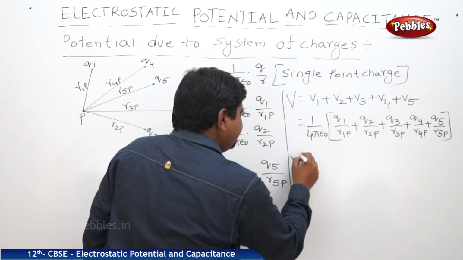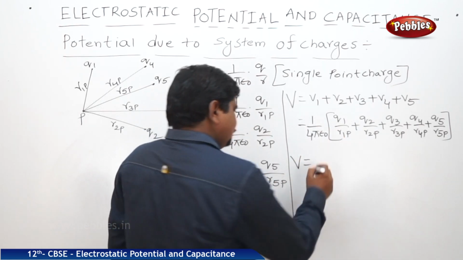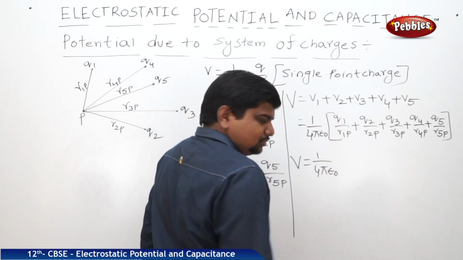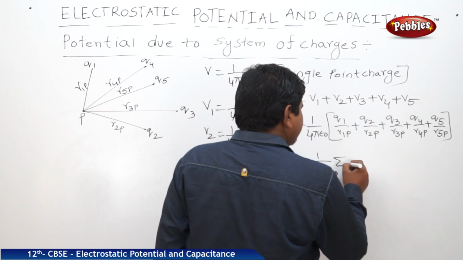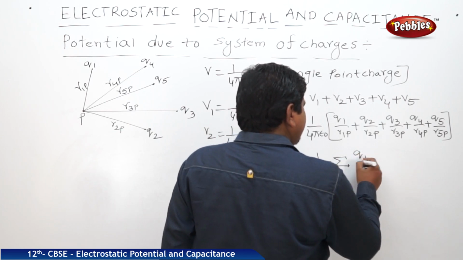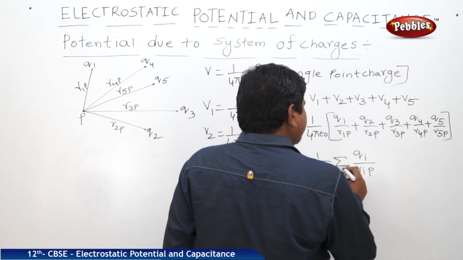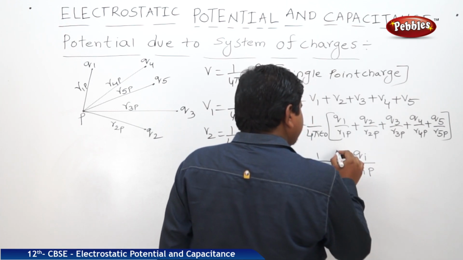So we can write V is equal to 1 by 4 pi epsilon naught into summation over Qi by RiP, where i is equal to 1 to n.